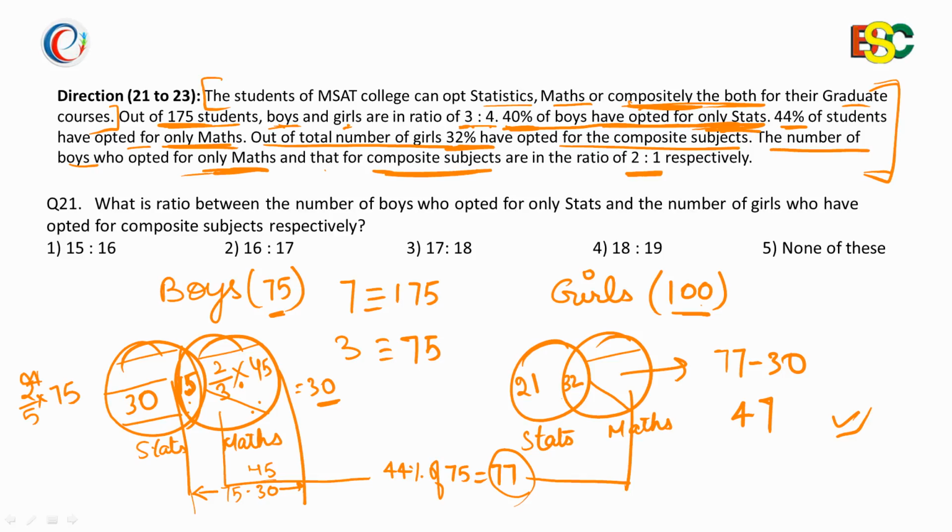Now the first question based on this directions. What is the ratio between the number of boys who have opted for only statistics, so 30, to the number of girls who have opted for composite subjects respectively, and the girls are 32, so it is 15:16. So 15:16, that is option number 1, is the desired answer.